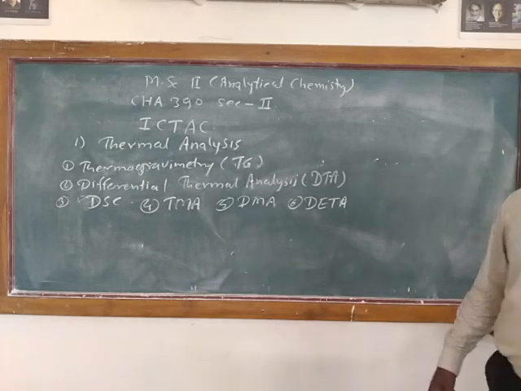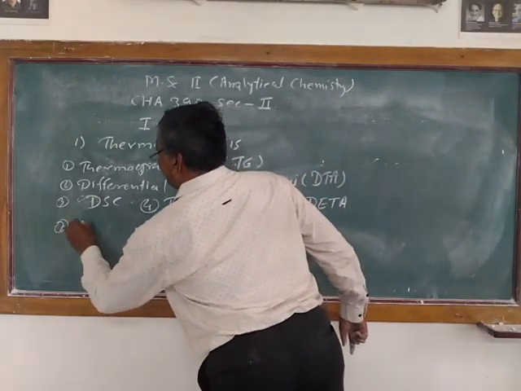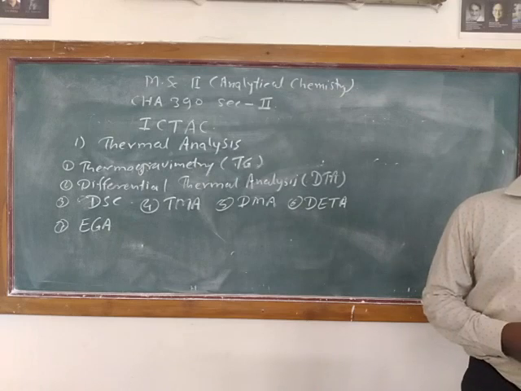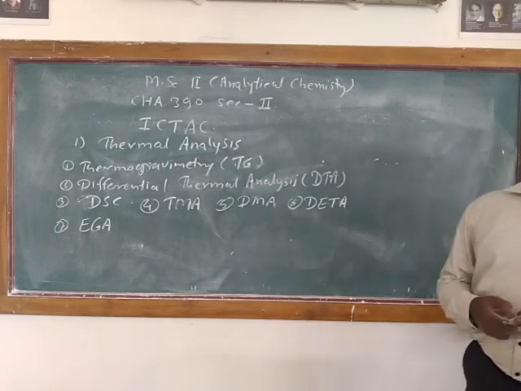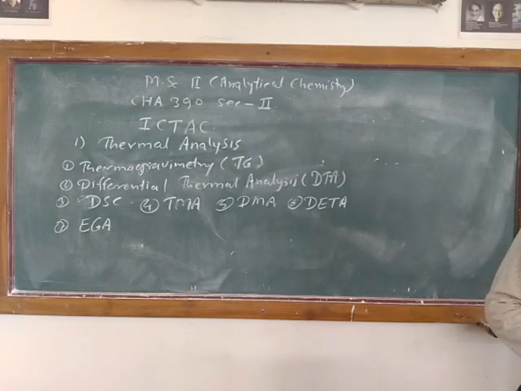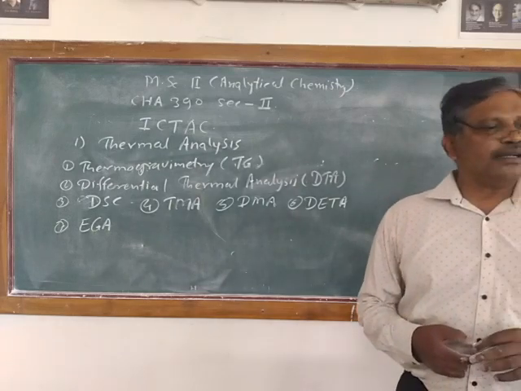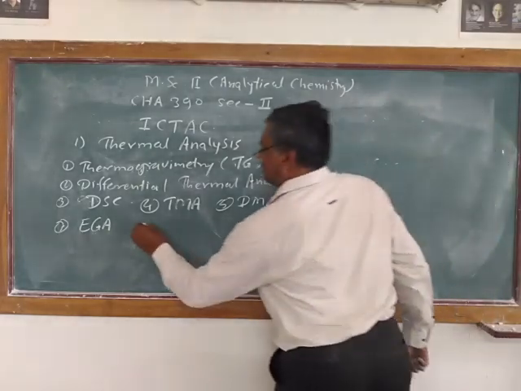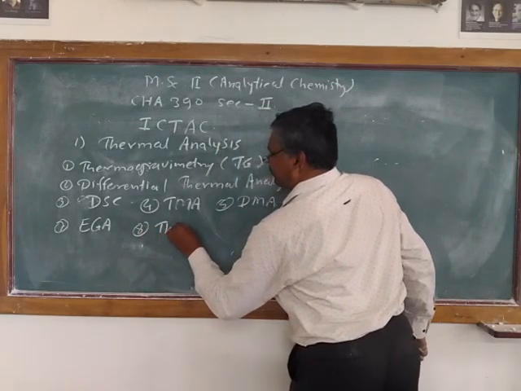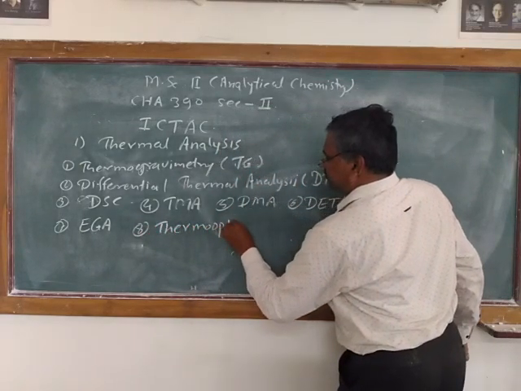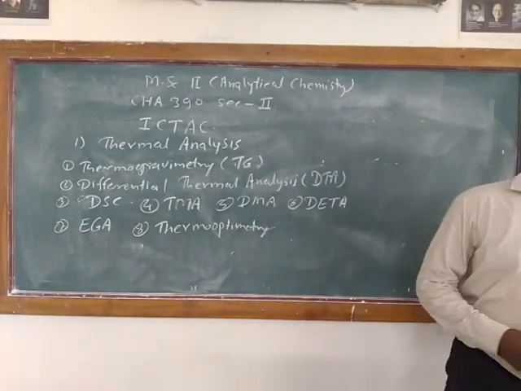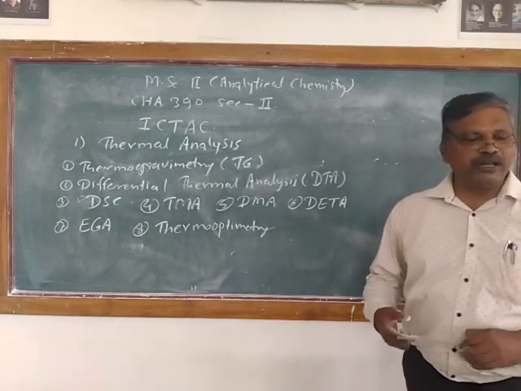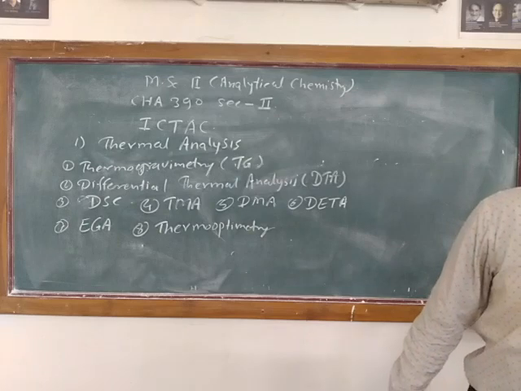Then we have evolved gas analysis. Number 7, evolved gas analysis, where the evolved gases are monitored as a function of temperature or time. The evolved gases are studied, and this type of technique is used in decompositions, catalyst and surface reactions. Then the next technique is thermooptometry. In this case, the optical property of the substance is measured. So these are the 8 techniques which are very frequently used in the thermal methods of analysis.